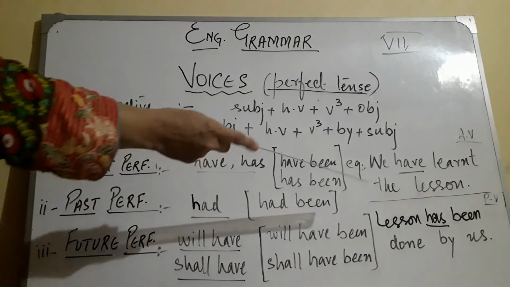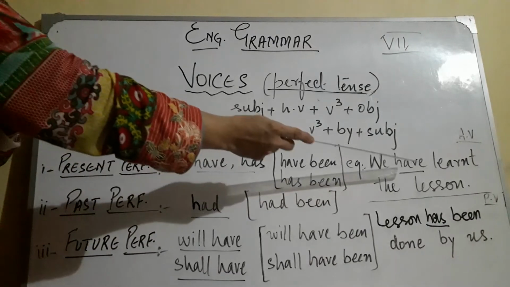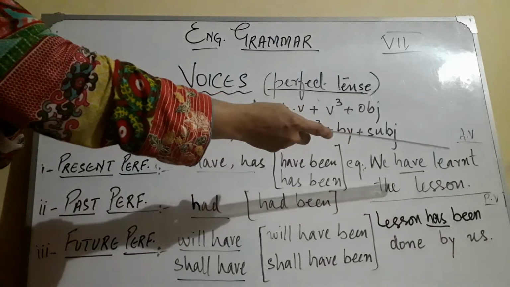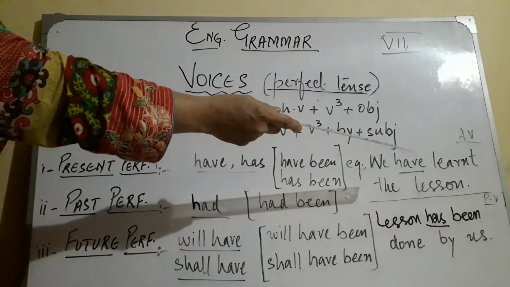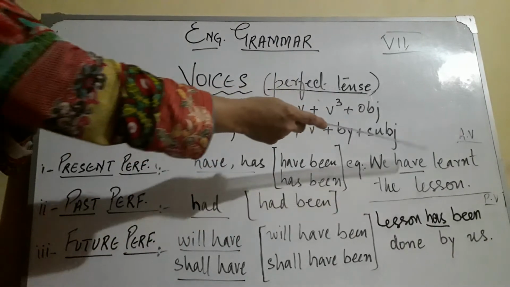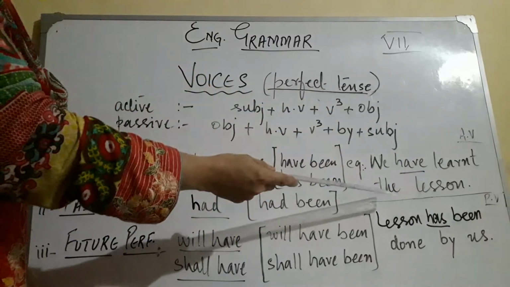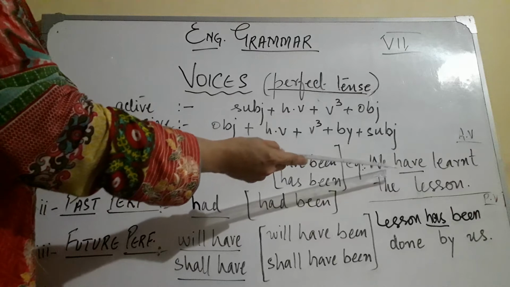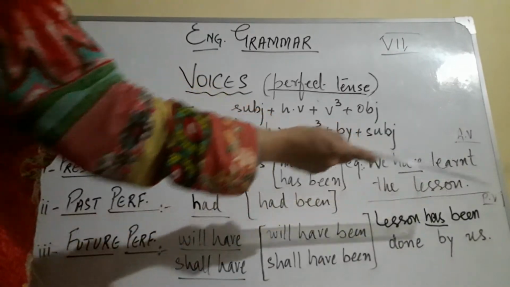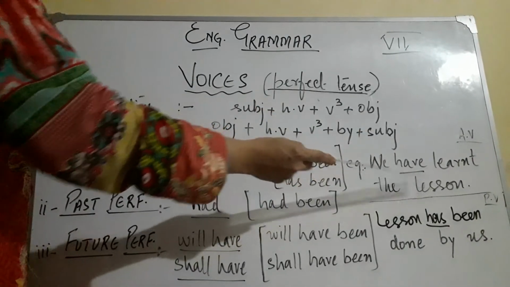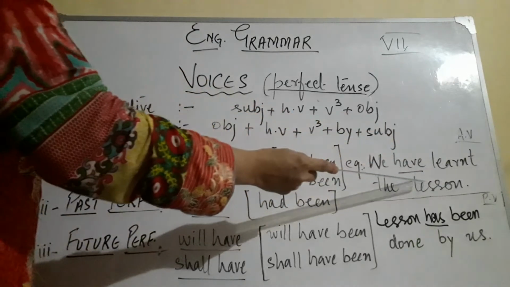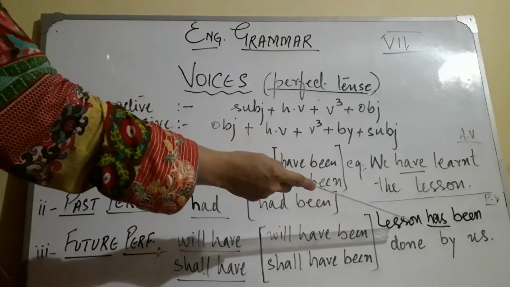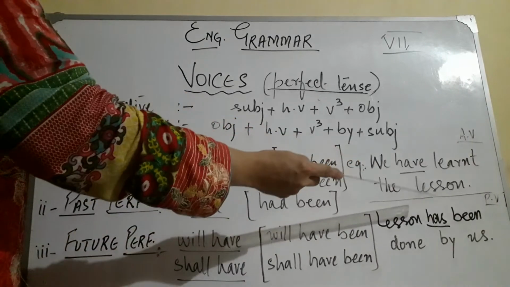Let's have an example. Suppose the sentence is, we have learned the lesson. Learned or learnt, both can be used. Both are British and American, okay? Learned and learnt the lesson. So this is our subject. We are doing what we have done. We have learned, and what we have learned, lesson. So action is transferring to lesson. This is our active voice, and lesson is object.